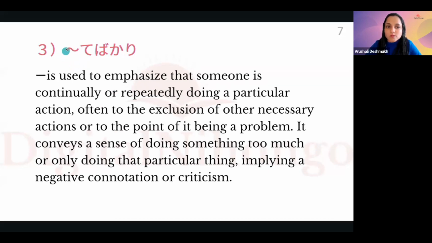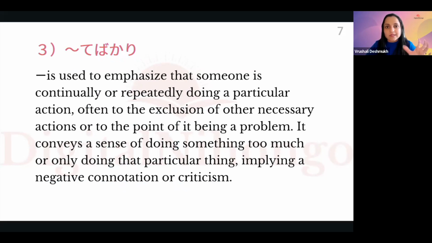Here it is going to be the te form of the verb and bakari. So this context is when you are describing that someone is continually or repeatedly doing a particular action, excluding other actions or giving importance to one particular action to a great extent. Okay, and this is mostly in the negative connotation or criticism.